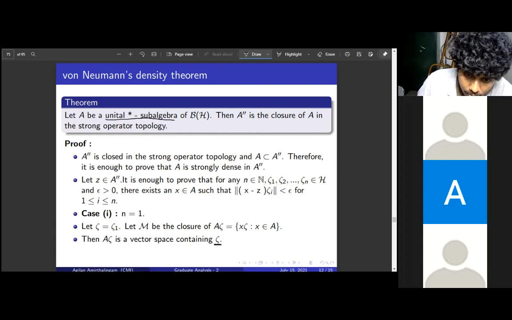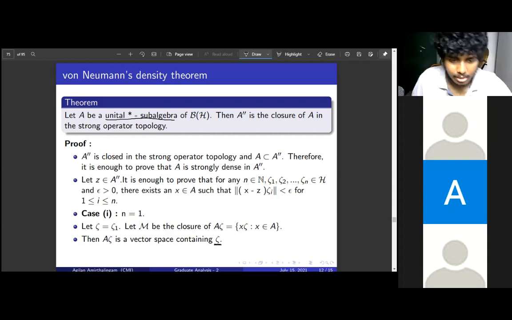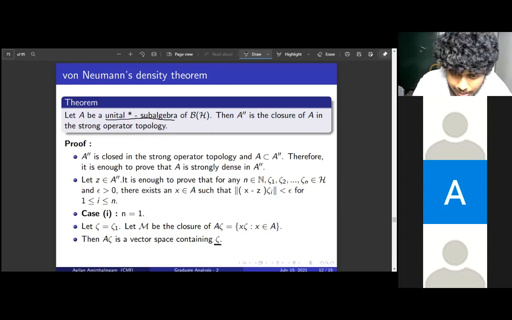And it is a vector space, that is also clear because if you write out the condition, it will be closed under addition and scalar multiplication, because A is closed under addition and scalar multiplication and all that, right? So A zeta will be a vector subspace of H containing zeta.